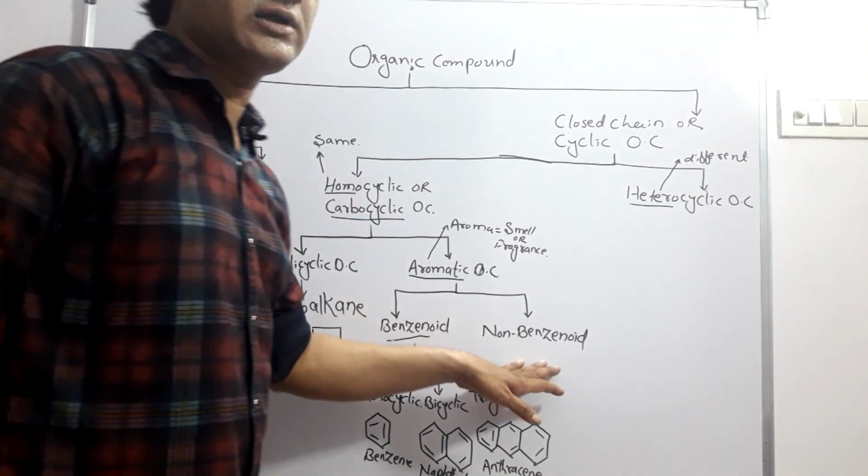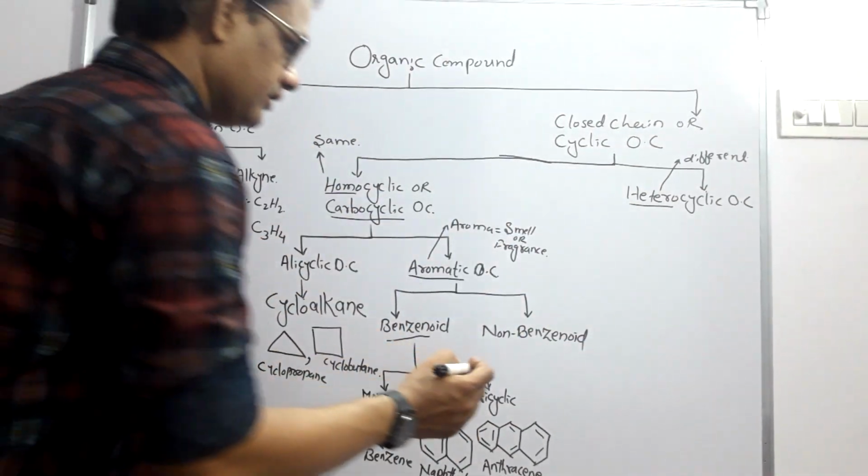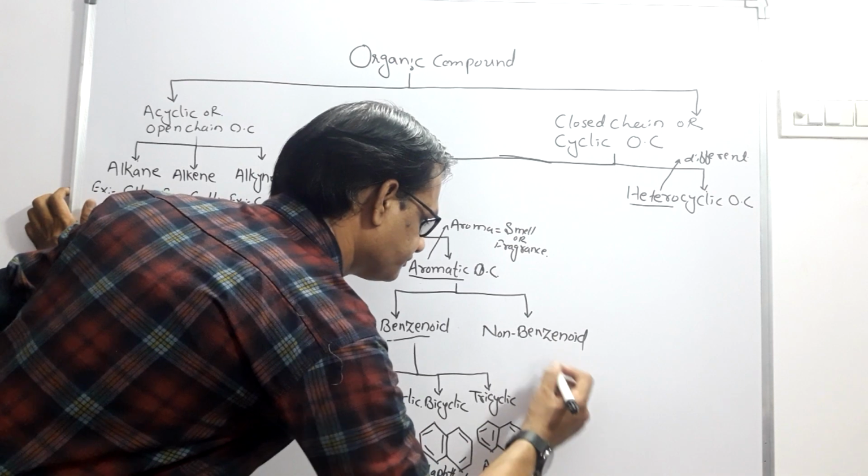Then non-benzenoid compounds don't have a benzene nucleus, but they are aromatic. For example, azulene.